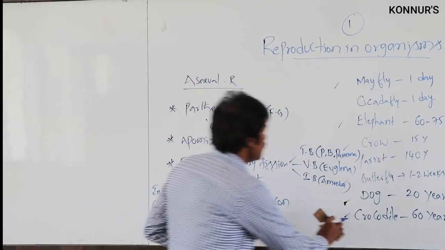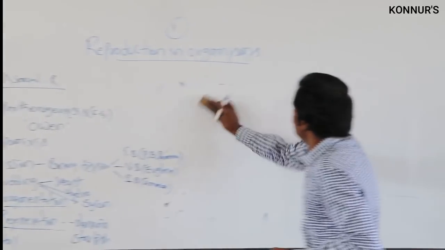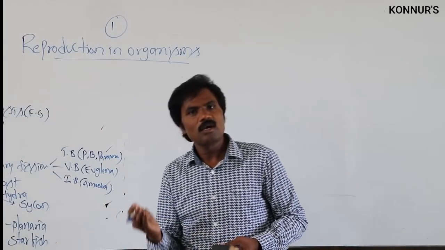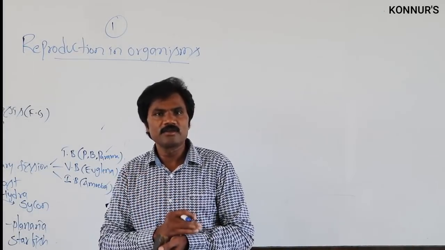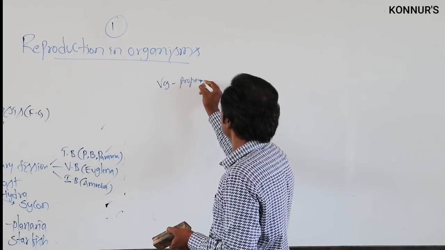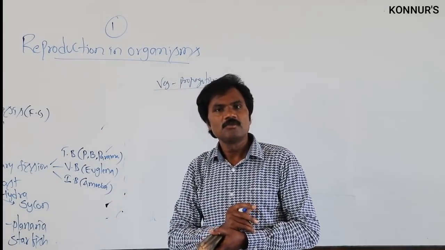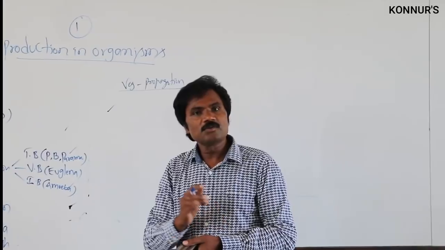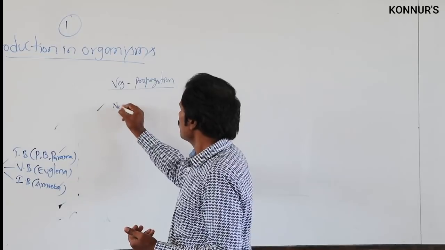Apart from this, in higher plants there is vegetative propagation. The name itself represents vegetation other than flowers, like root, leaf, and stem. These parts can propagate a complete organism, and that we call vegetative propagation, without involvement of gametes. In vegetative propagation, there are natural methods and artificial methods.